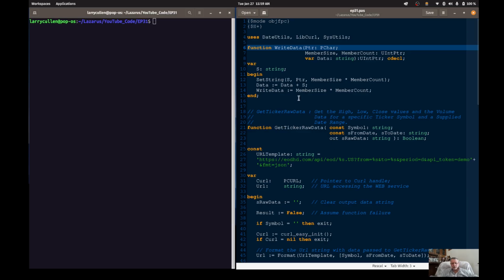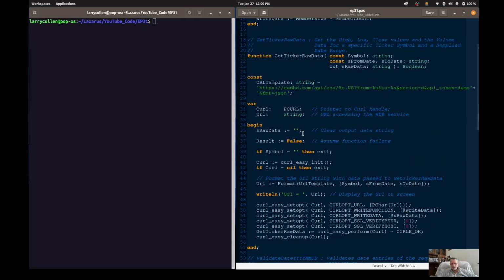If you look at this, we have function get ticker raw data. And before it we have write data. Write data is called by get ticker raw data, and I had to put it here because in this function get ticker raw data, it's called right here.